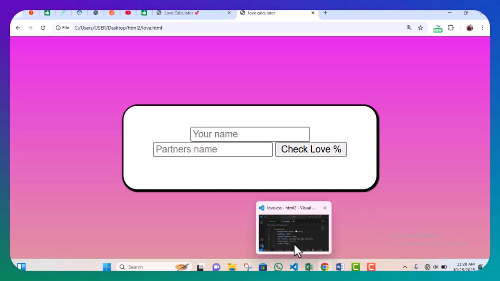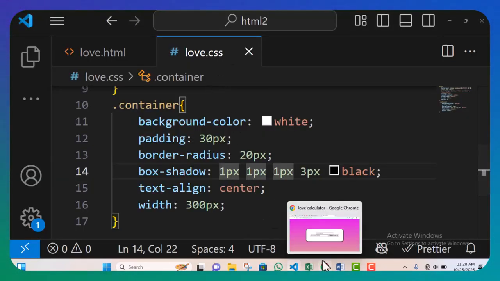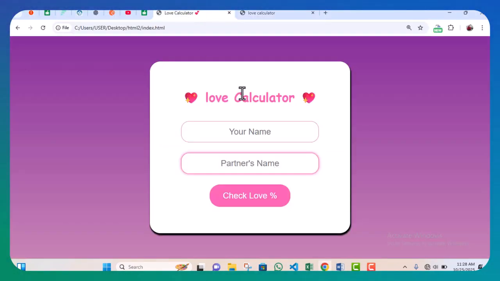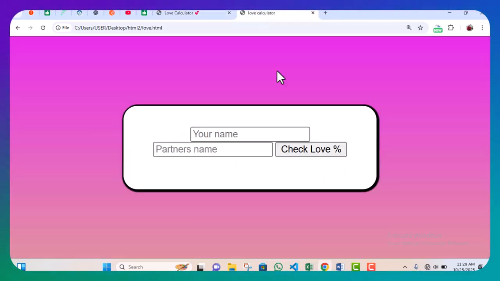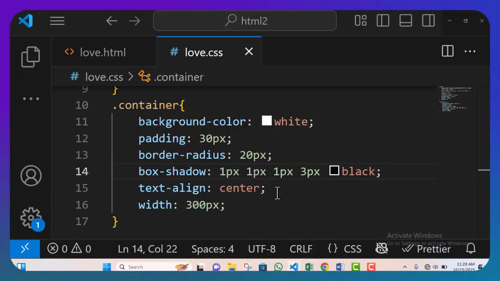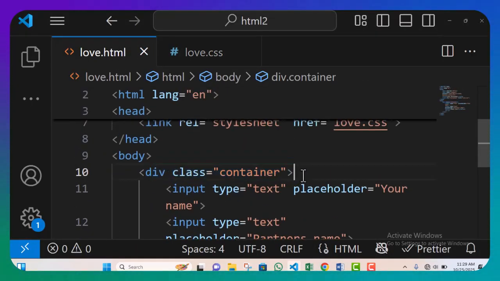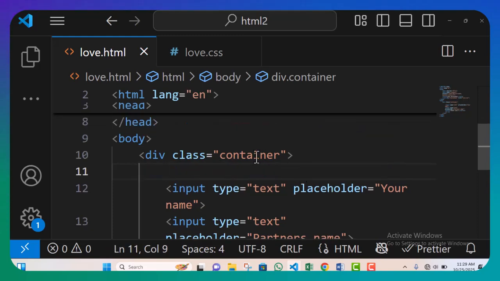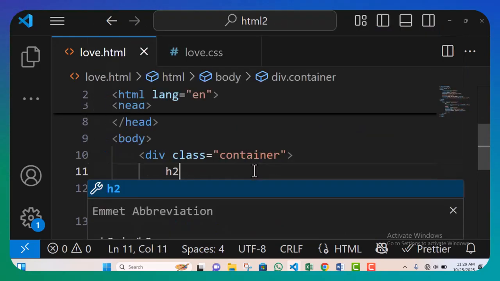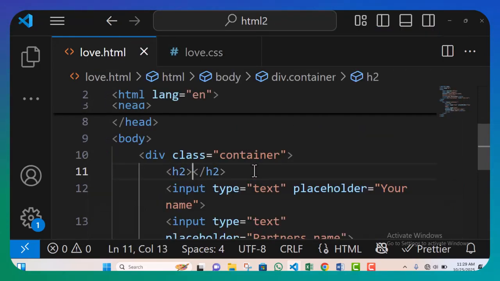Okay. So let's work on the H2. But did we add H2 to this? Which is this H2 that says love calculator. Let's see. This, I'm talking about this H2. Let's see if we added it to our, we did not. So let's do that here. Under the container, we are going to write H2. Enter. Let's write love calculator.